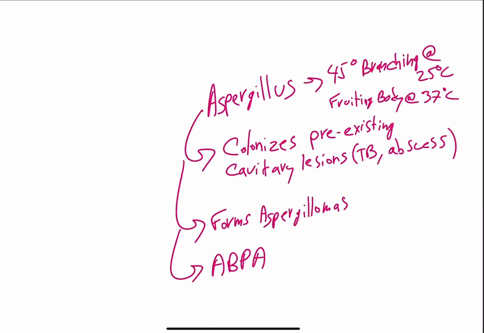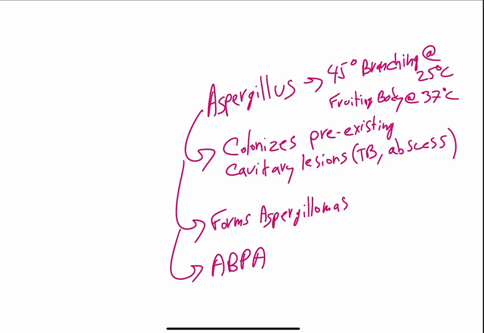Now, in terms of other key facts regarding Aspergillus, you have to know, number one, it colonizes pre-existing cavitary lesions in the lung. It forms aspergillomas. Those are the fungal balls we just mentioned. It can cause ABPA, allergic bronchopulmonary aspergillosis. It's 45-degree branching septate hyphae at 25 degrees, and it has fruiting bodies at 37 degrees.